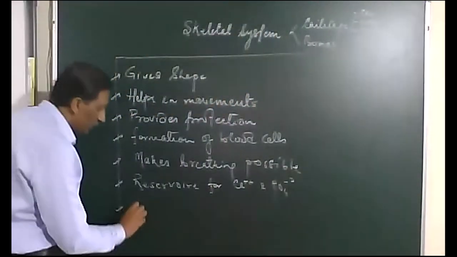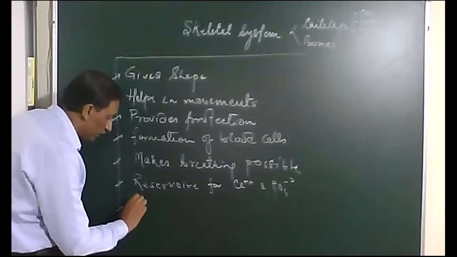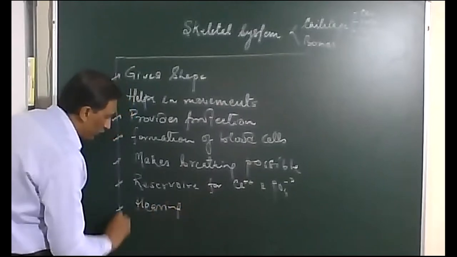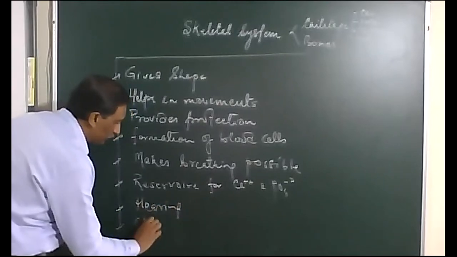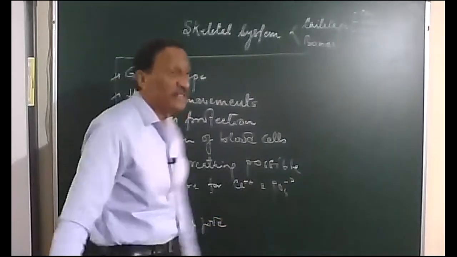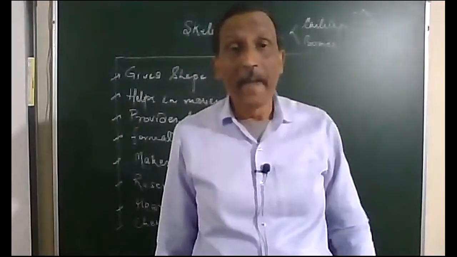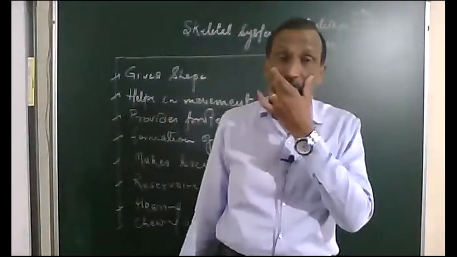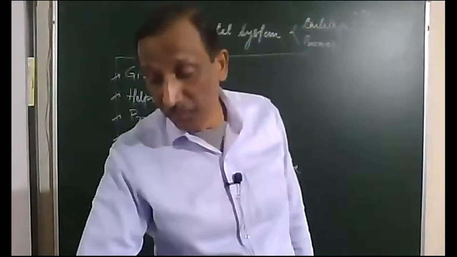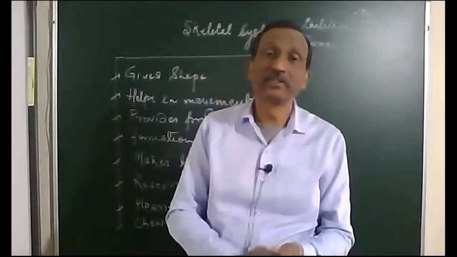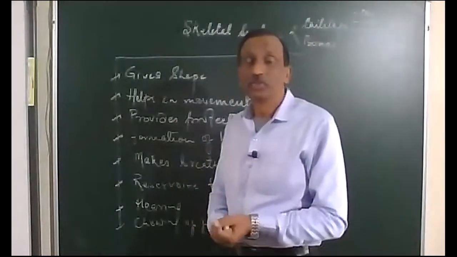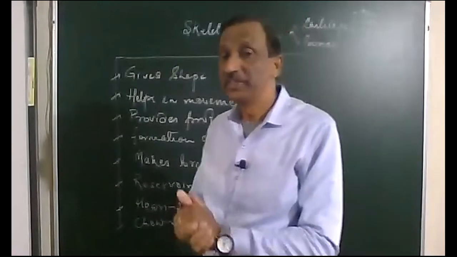Ear ossicles make us hear. Hearing. Then you will find chewing of food. Because the teeth are actually embedded in the jaw, and it is the lower jaw which moves, while the upper jaw is stationary. So all these are collectively forming the total function, and they make us perfectly working. So these are the various types of functions which we have studied.